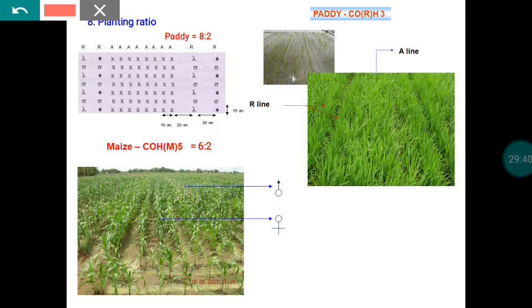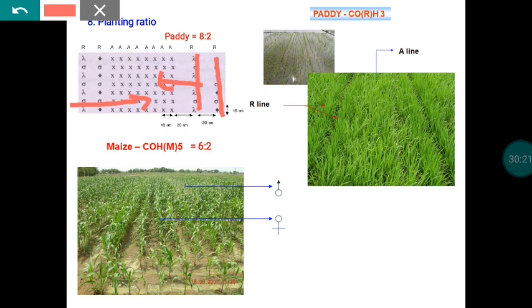This is the system of planting followed in the case of rice. Here there are 2 rows of male line and 8 rows of female line, that is the A line, planted alternately. Through the natural process, whatever pollen is available in the male parent will reach the female parent. Only then will there be seed set.